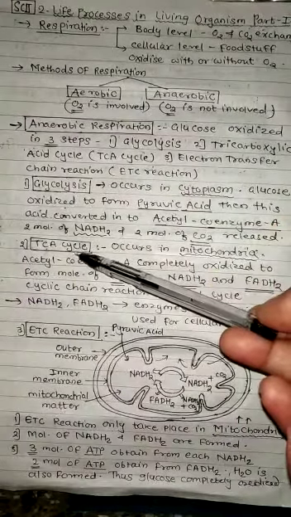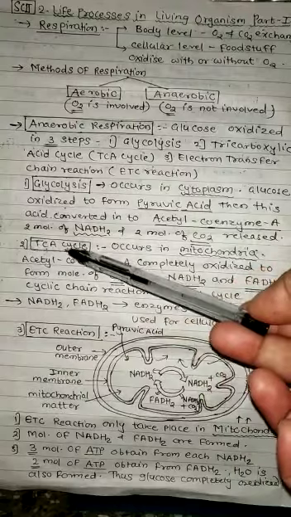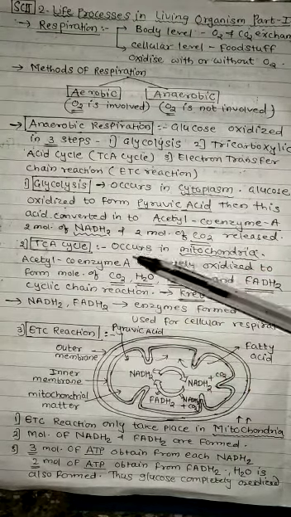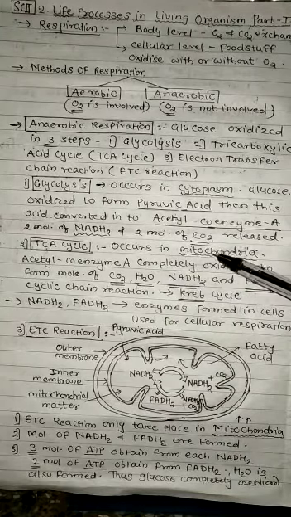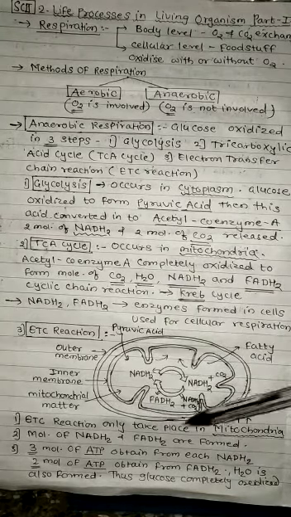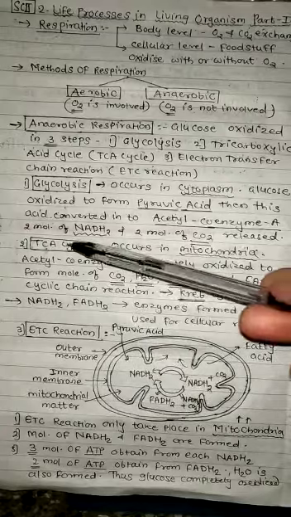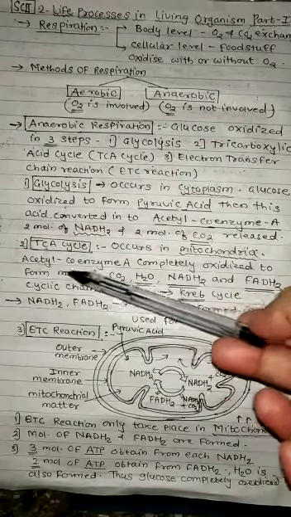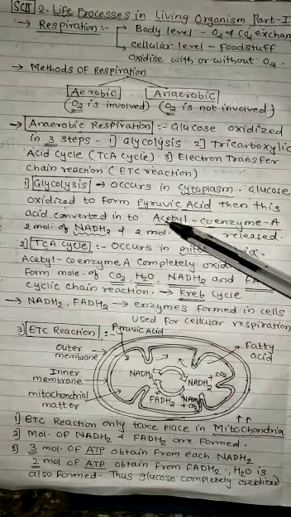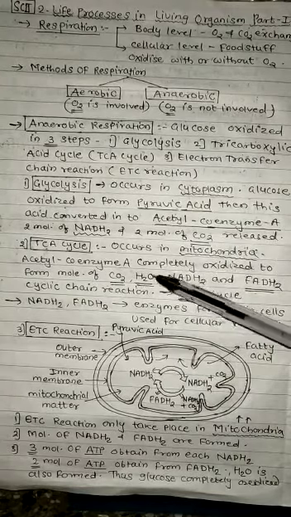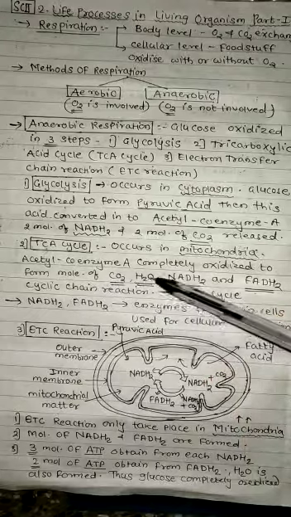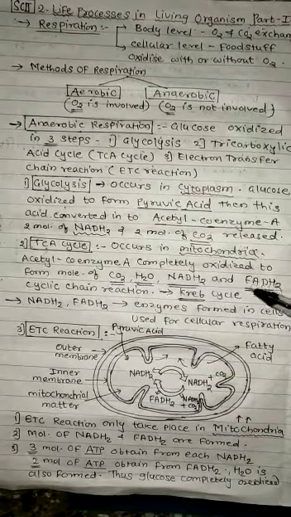Then the next step is the TCA cycle. TCA means tricarboxylic acid cycle. It occurs in mitochondria. Mitochondria is another organelle. See this, this is a mitochondria. This cycle occurs in mitochondria. Acetyl coenzyme A, which is produced in glycolysis, is completely oxidized here to form carbon dioxide, water, NADH2 and FADH2.